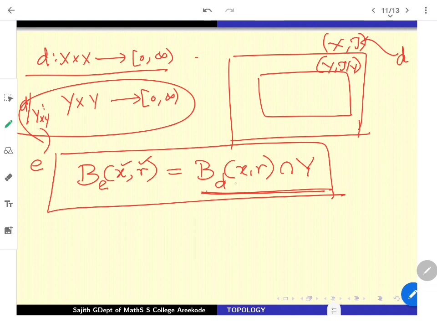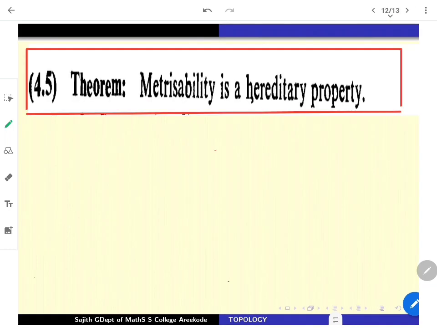Now look at B_D(x, r) intersection Y. This is an open set in tau, and intersecting it with Y obviously gives you an element in tau restricted to Y. So this idea can be easily proved, both sides will come out. How the proof goes, let me write it very formally as a theorem.